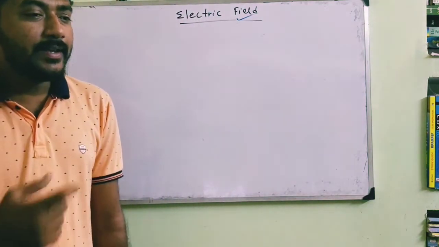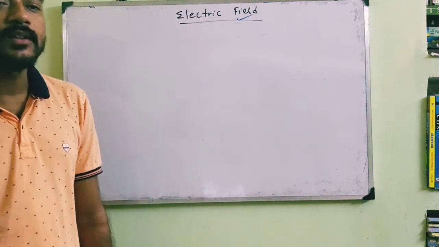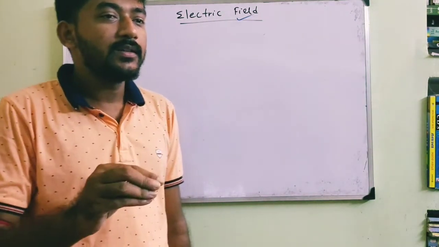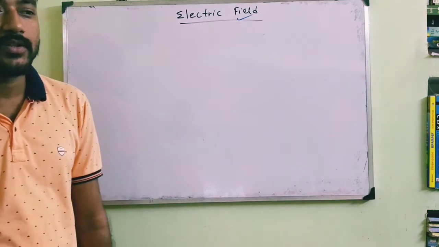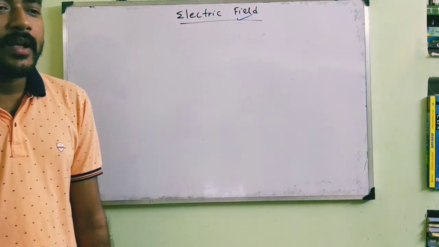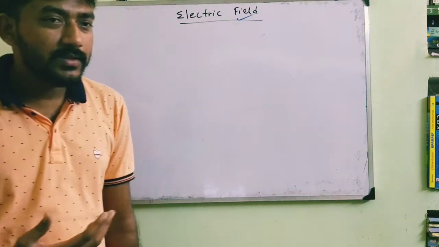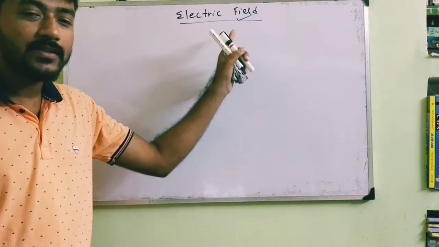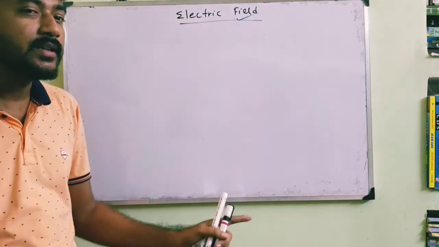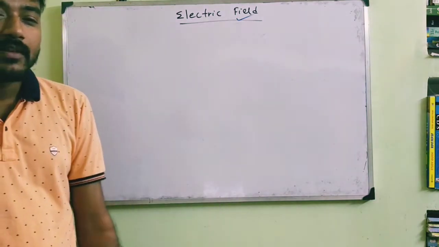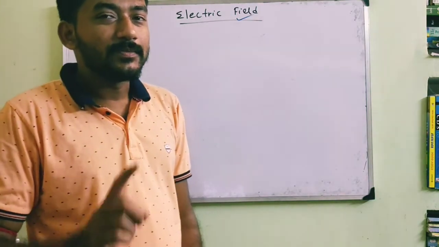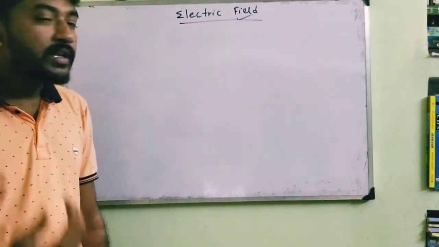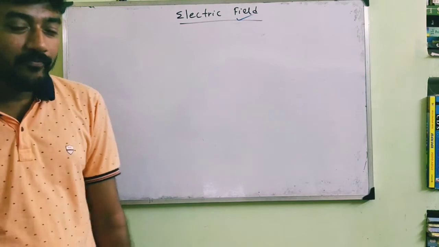So the field is actually the modification of a certain region of space by some kind of source object. When this source object is an electric charge, then as the name suggests, the field created by it is the electric field. But the charge must be at rest, because we are talking about the electrostatic field.